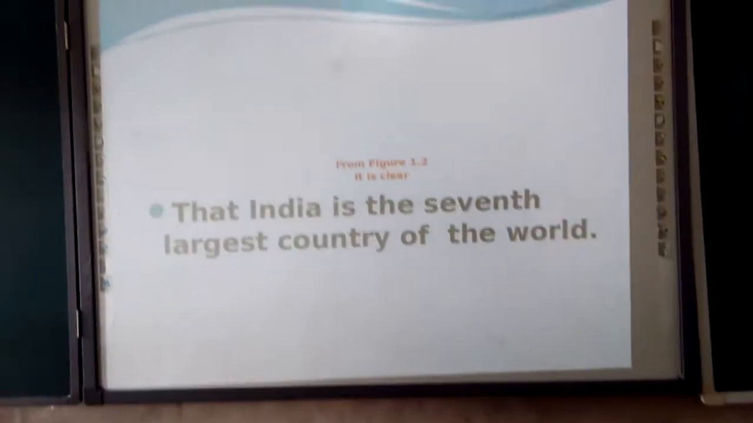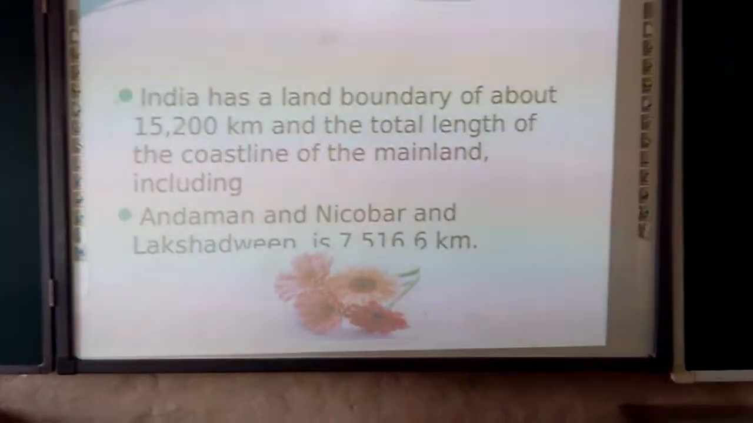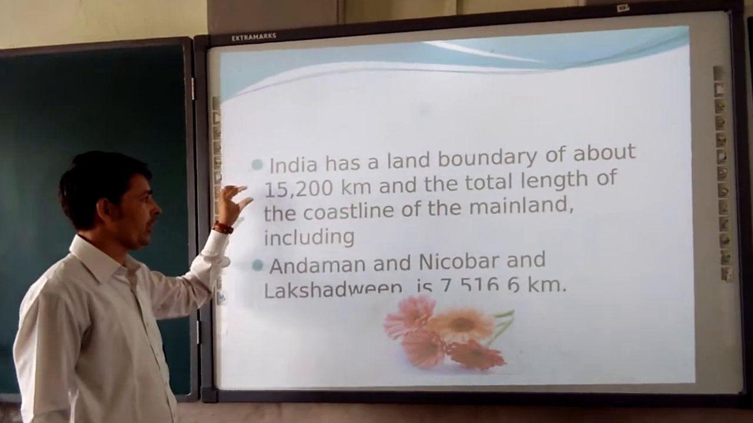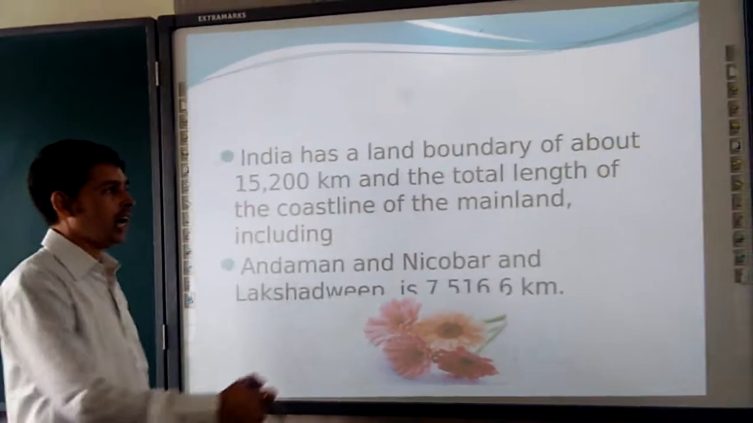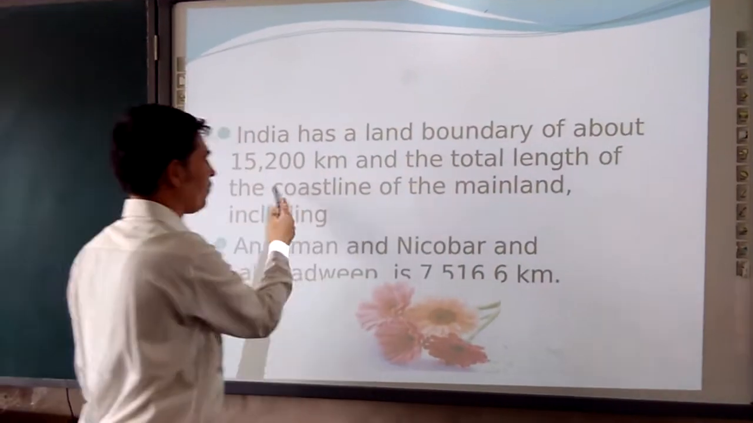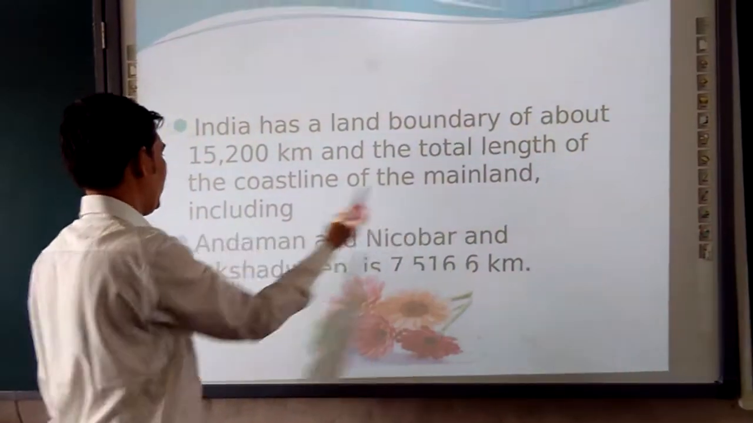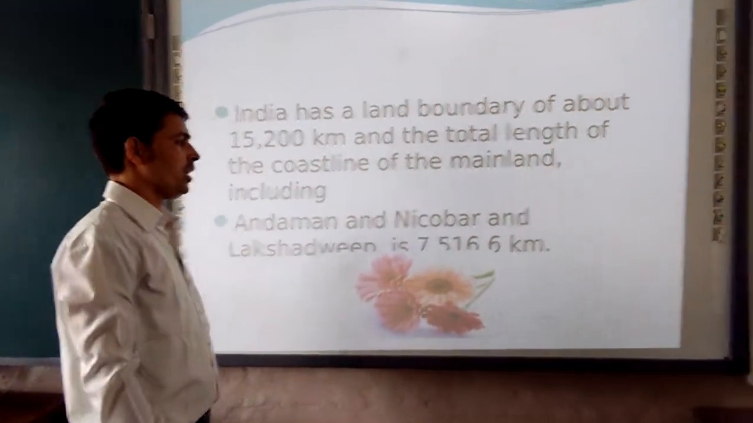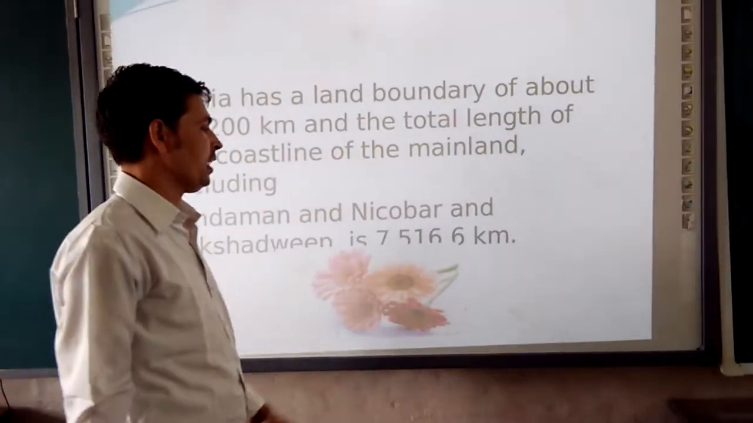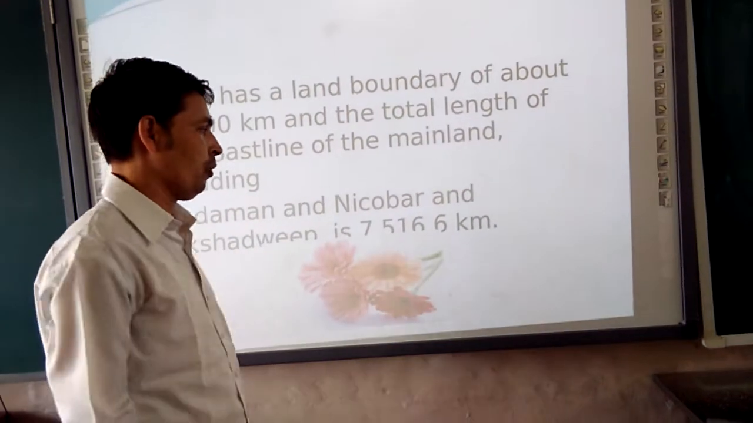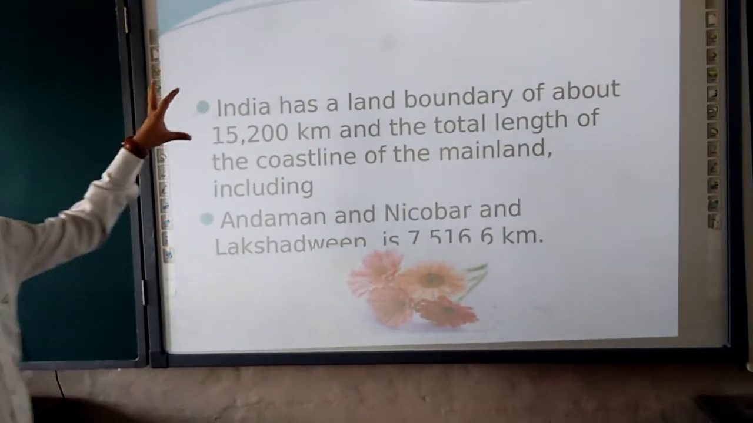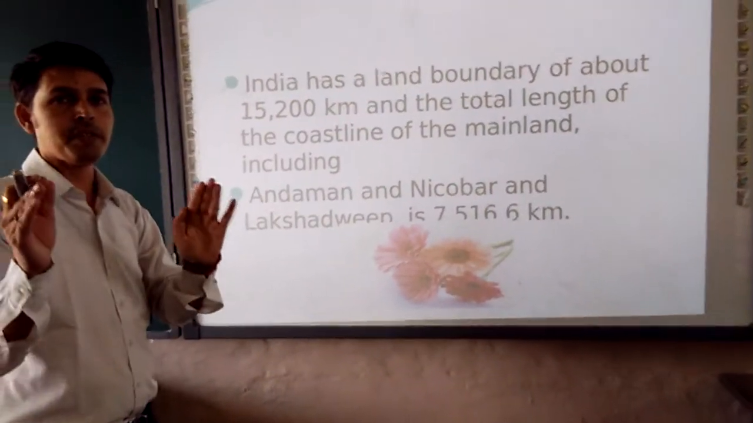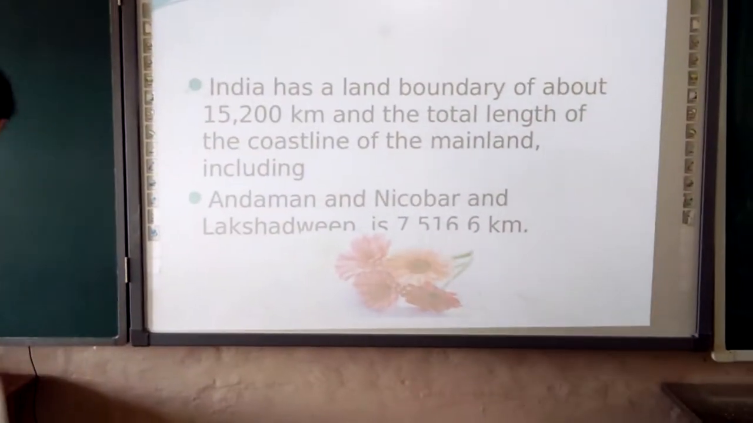Moving further, we will see about India. India has a land boundary of about 15,200 kilometers, and the total length of the coastline of the mainland, including Andaman and Nicobar and Lakshadweep, is 7,516.6 kilometers. So with the help of the political map of India, we are going to see this, so your concept is going to be more clear.